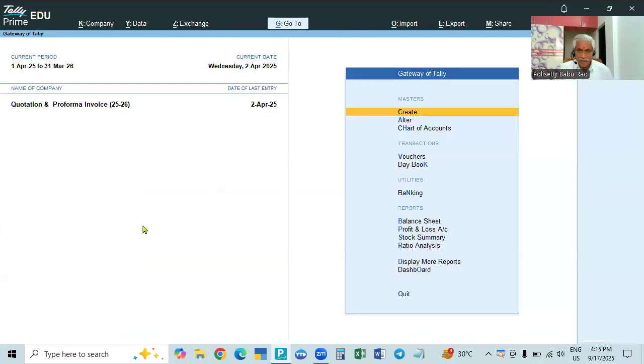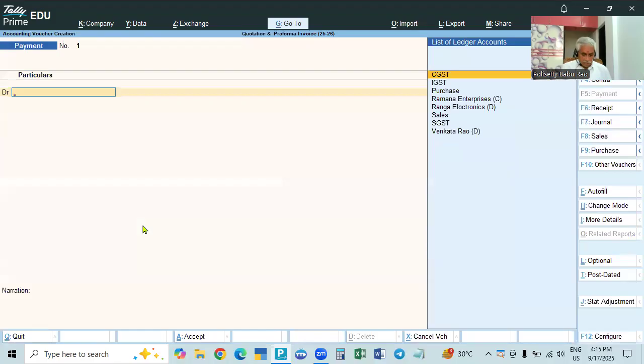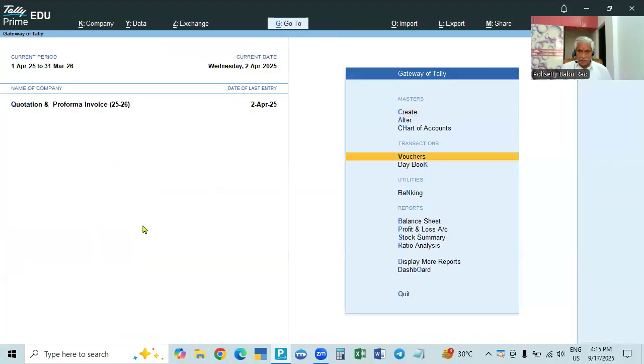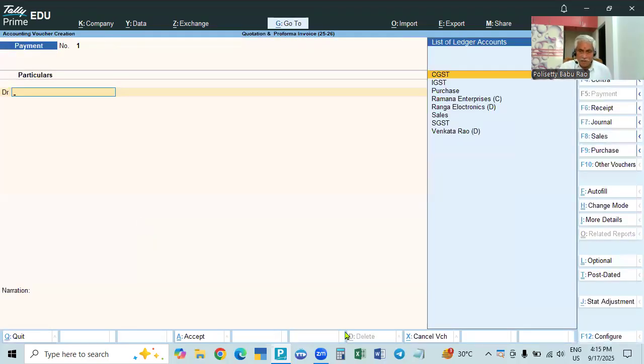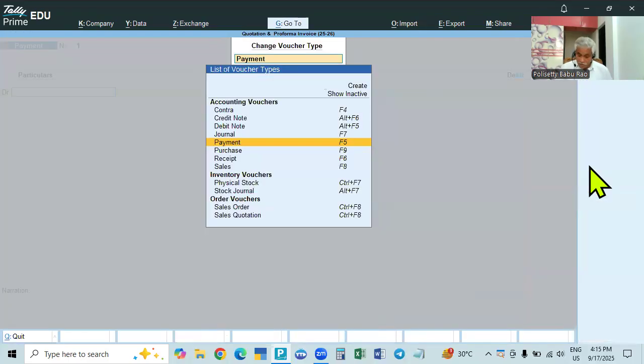So what we do here now is go to vouchers. We made the entries up to the month of April, so we will take it as 1st May. Now if we go to the voucher types, see here, sales quotation is already activated because we created it in the voucher create button. Being created means it is activated there.